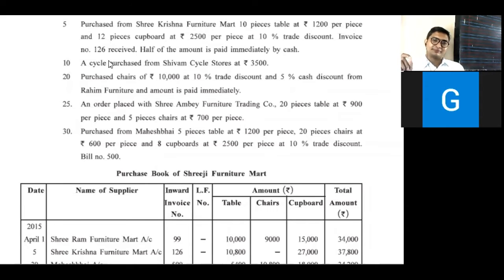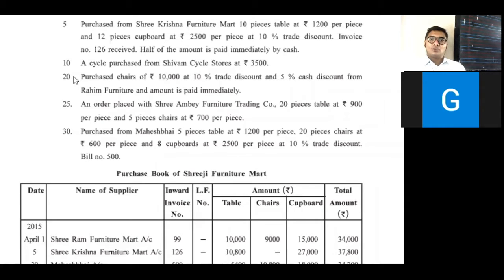Now, on the 10th, a cycle purchase. Most important thing, we are in the business of furniture. So furniture is our goods, cycle is not our goods. So cycle is not recorded, and hence it is our asset. We are not recording this, ignore this. Shivam Cycle Store is the name of the person given, but cycle is our asset, so we are not recording this transaction.